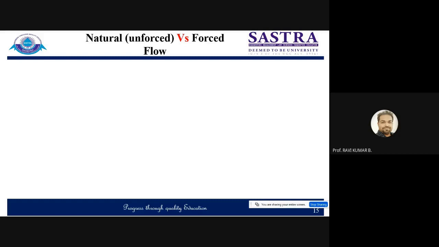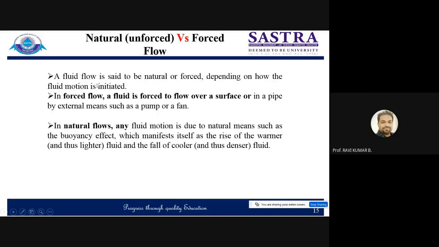Forced flow is where you are forcing the flow to happen. Let's suppose in the case of a compressor or a turbine, you are forcing the flow to happen. Such cases are known as forced flow. So, very basic definition: fluid is said to be natural or forced depending on how the flow motion is initiated. In forced flow, fluid is forced to flow over a surface or in a pipe by external means such as a pump or fan. In natural flow, any fluid motion is due to natural means such as buoyant effects, which manifest themselves as the rise of warmer, lighter fluid, or hotter to cooler.